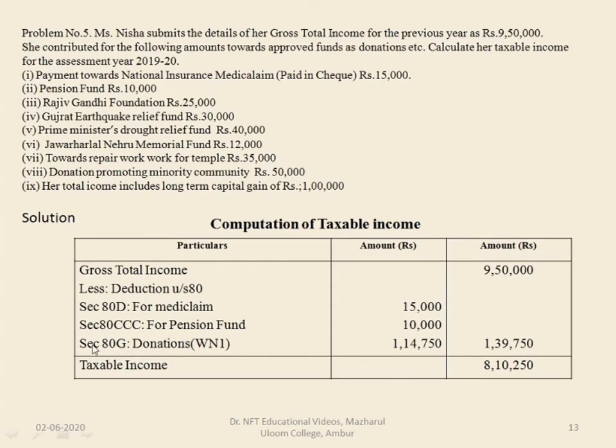So this is the section 80G donations with working note, 1,14,750. All the deductions added up together give you 1,39,750. If you deduct it from the gross total income, you get the taxable income of 8,10,250.